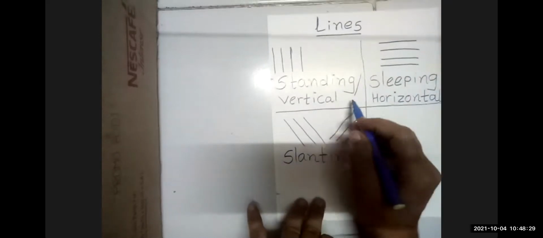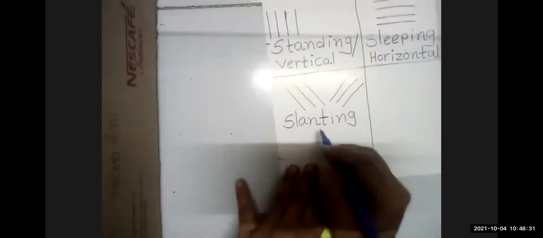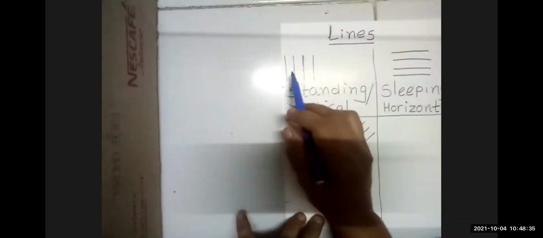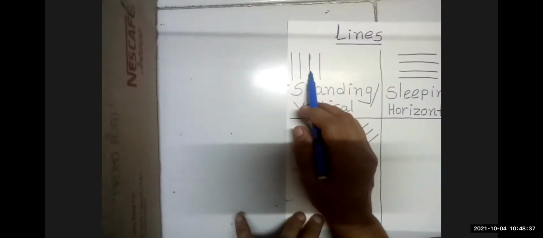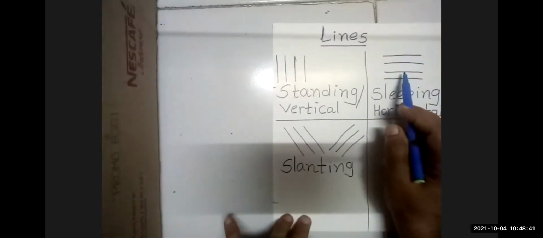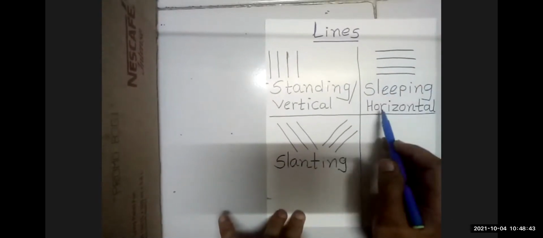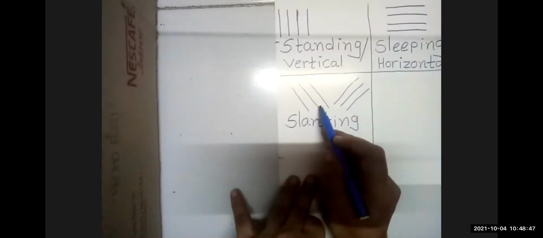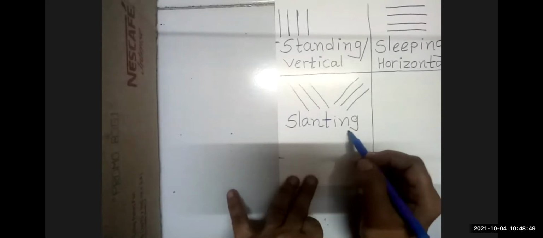I write lines here so I don't write again and again. So it is a standing line or vertical line, a sleeping line or horizontal line, and this is a slanting line.